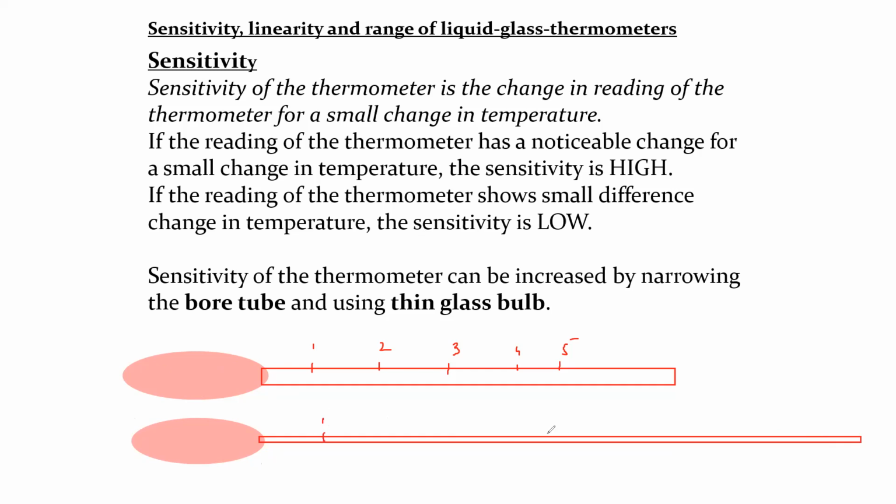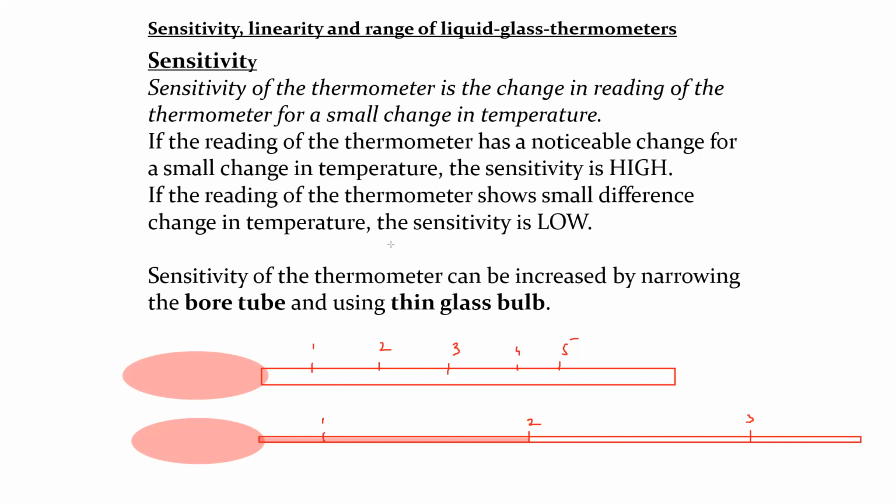So this will be the 1 degree mark, then there will be the 2 degree mark, 3. Because in a narrow capillary, the area is smaller, so the change in the height of the liquid will be more. That's why if we want to make our thermometer sensitive, this is one of the ways. We can make a thin capillary.